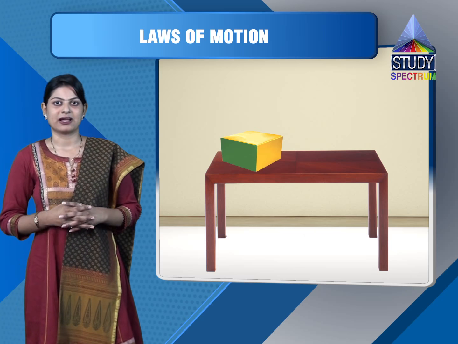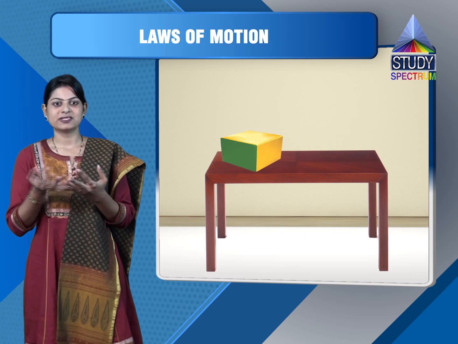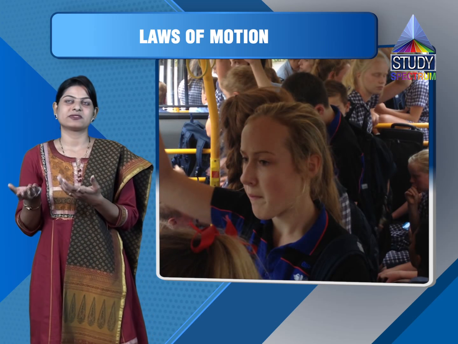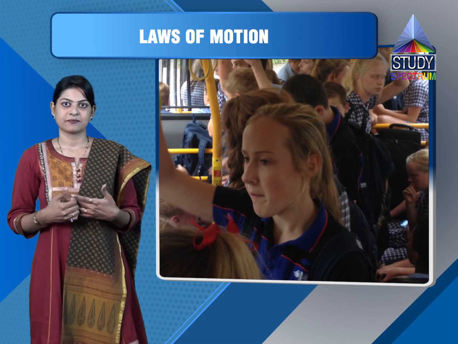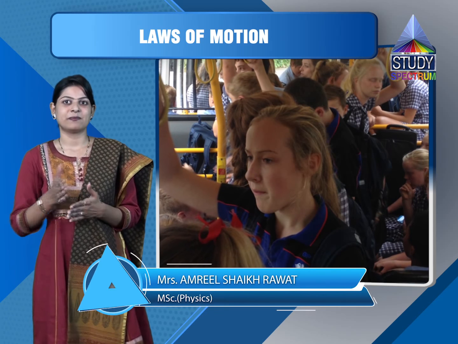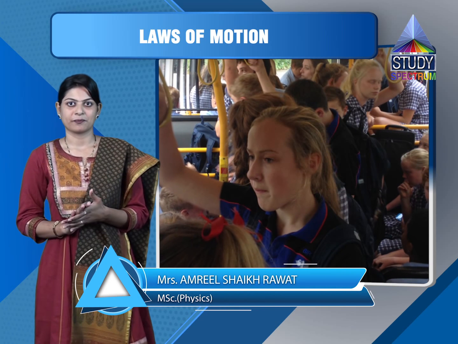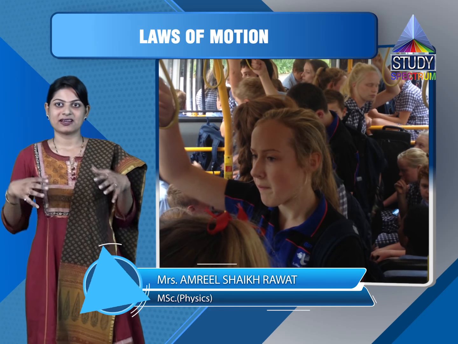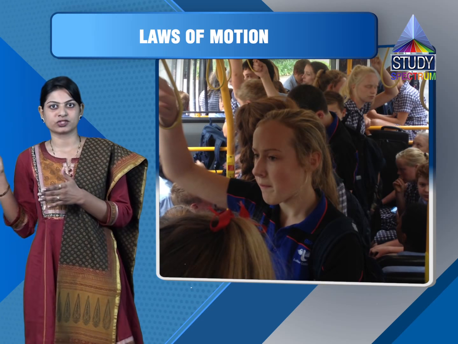How do we explain that? With the help of examples. First example: suppose we are standing in a moving bus. The bus is moving. When the driver applies a sudden brake to stop, what happens? Because of the moving bus, our complete body was in the state of motion.